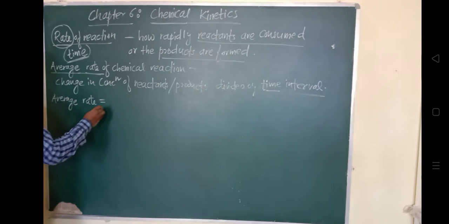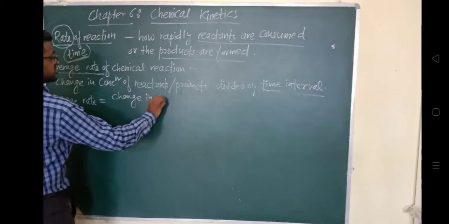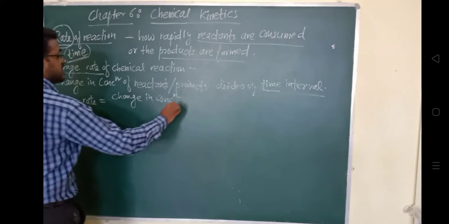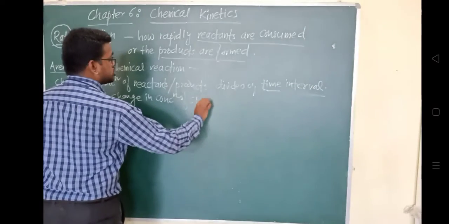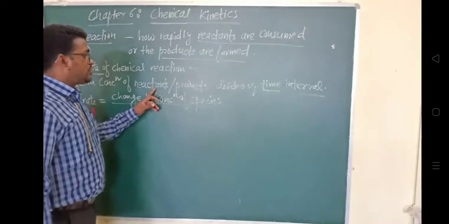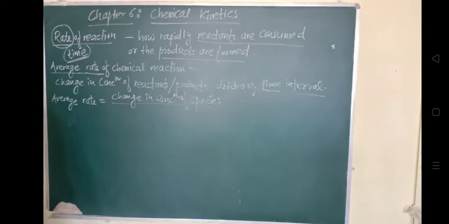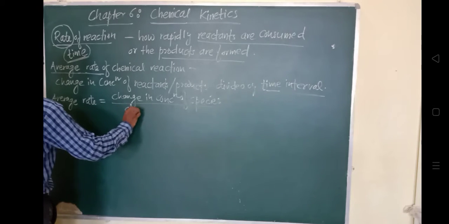Okay, so change in concentration of species. And now this species can be a reactant. What can the species be? Either it can be a reactant or it can be a product, and it is divided by change in time.